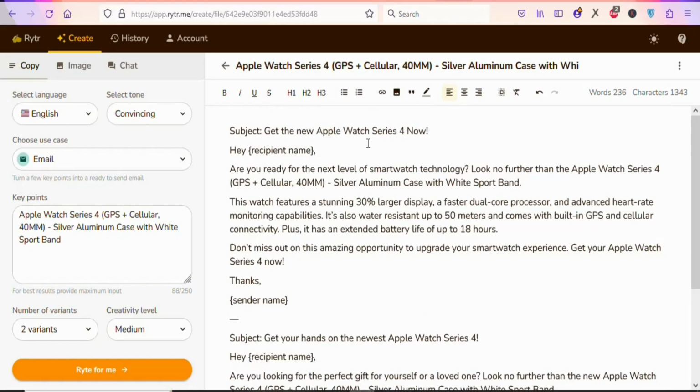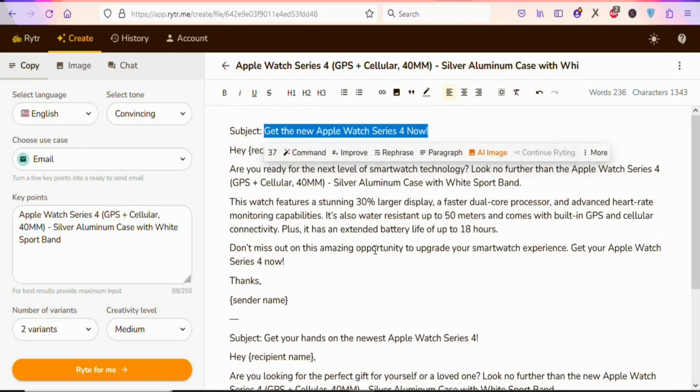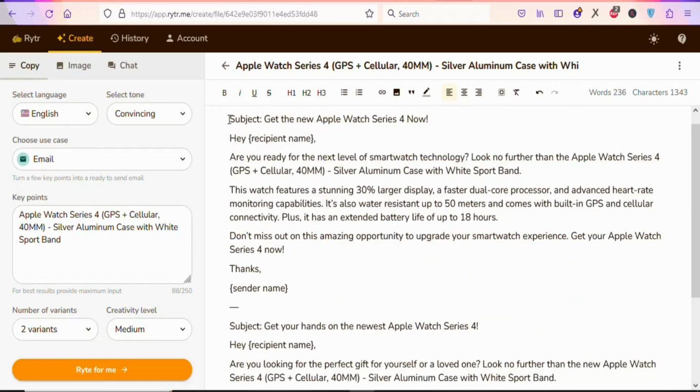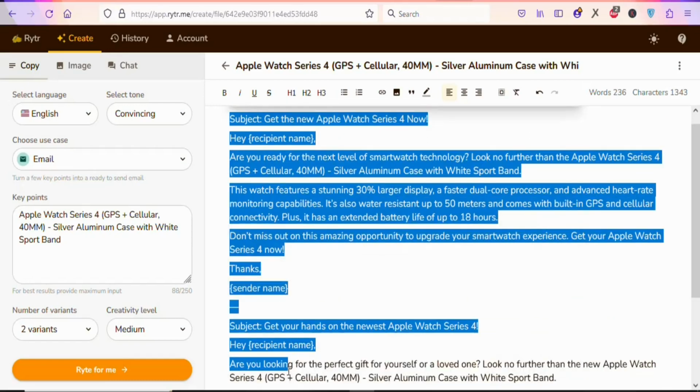Once you click on write for me, you can see it has generated the emails. You can see the first one, this is the subject. You can see it right here, and this is the body of the email. When you scroll down, you can see there's another email right here. This is the subject, and this is the body of the email. So you can see it has generated the emails. So now you have to highlight and then copy your emails and then send to the client so that you can get paid.